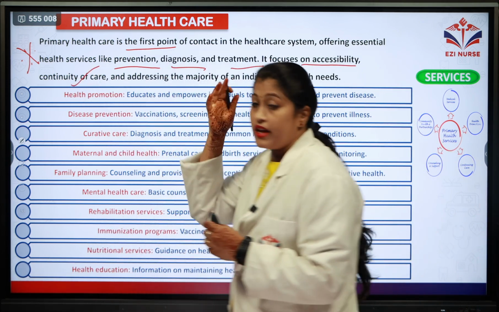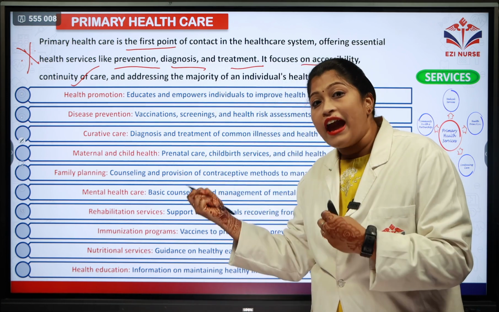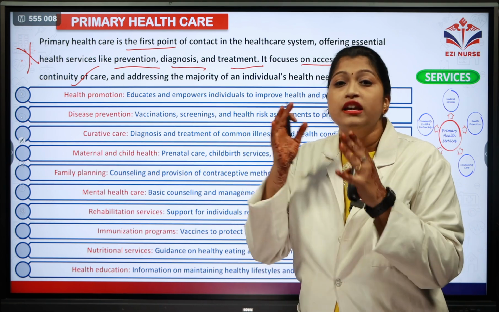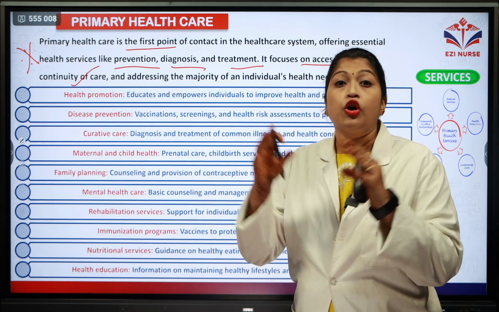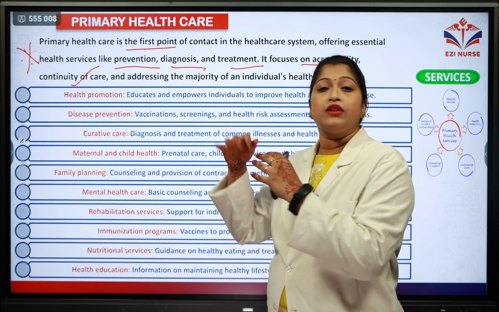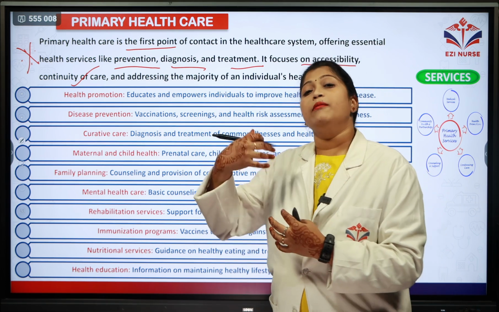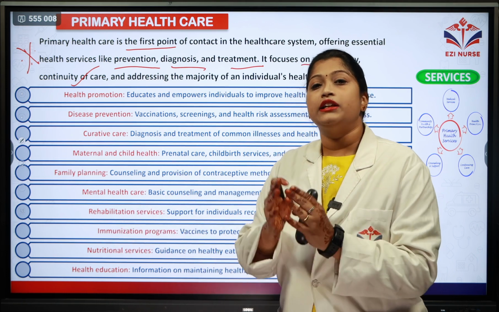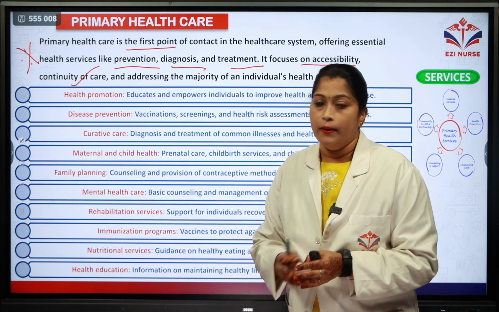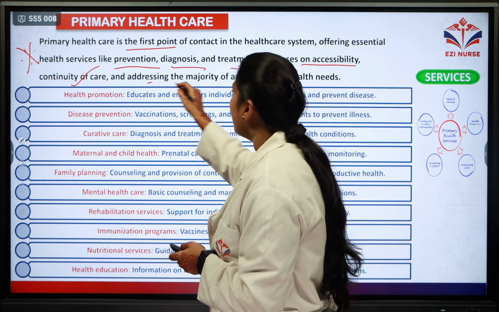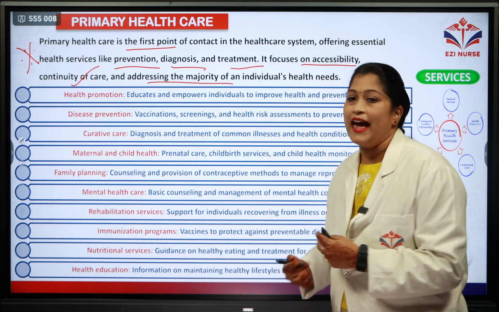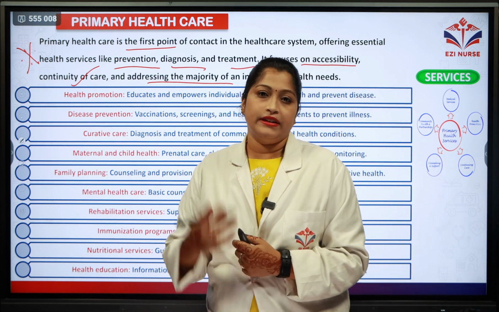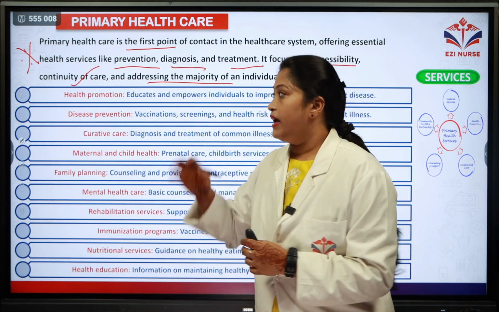Continuity of the care is taken care of, in the sense that we are not just caring in the initial times and not continuing the care until the disease has been clearly cured. For example, if the patient has a disease, primary care is given and the continuation of the care should be done until the disease is completely cured. Next, it addresses the majority of an individual's health needs. Whatever the need of the patient is, it should be taken care of under primary health care.